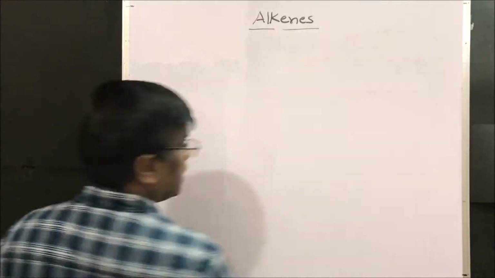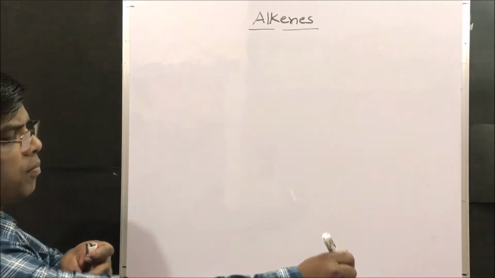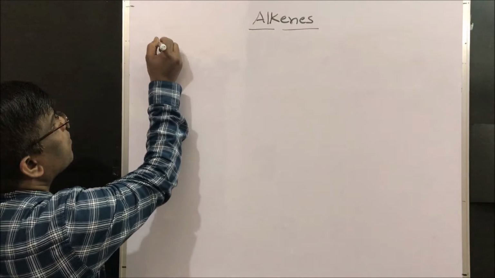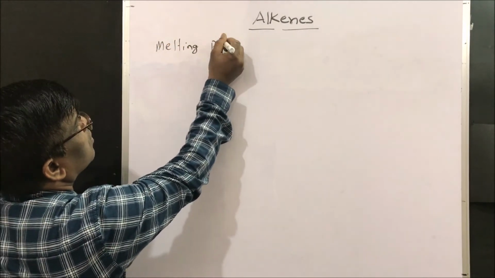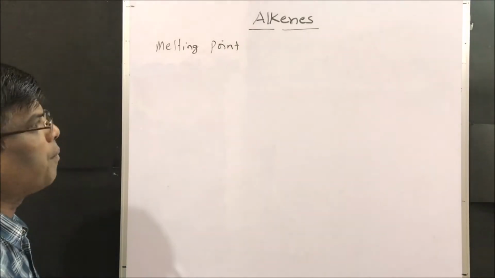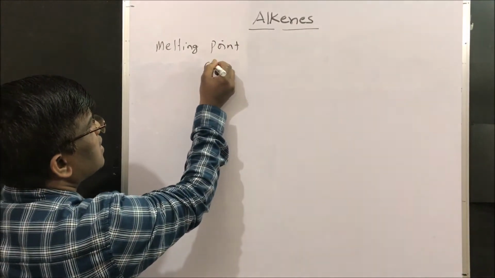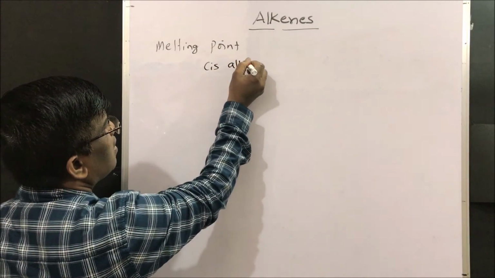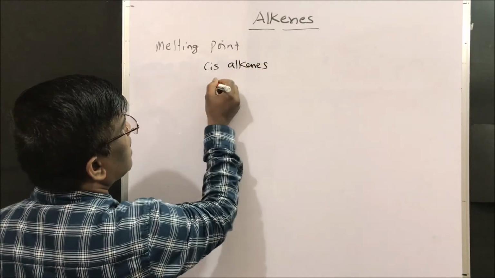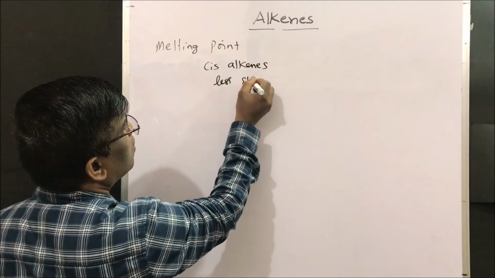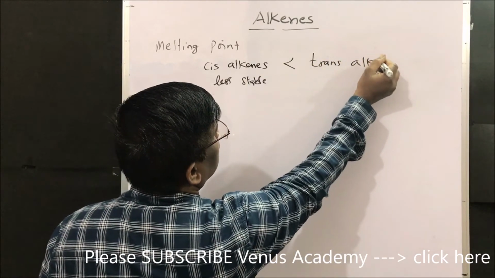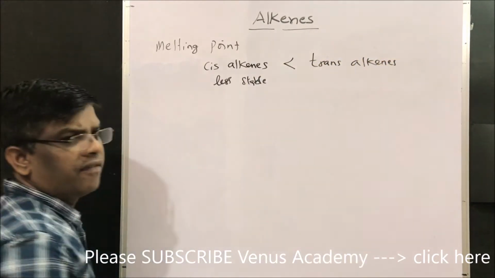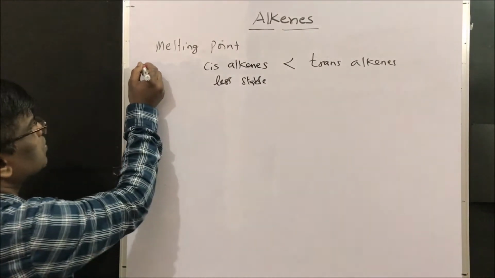Dear friends, just now we have learnt about boiling point. When it comes to melting point, let us take one example. As we know, cis alkenes are less stable when compared to trans alkenes. This is the general trend.